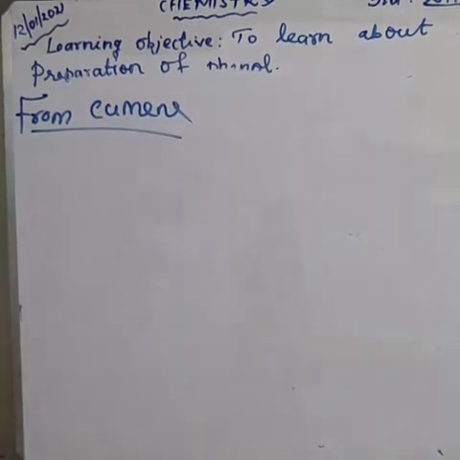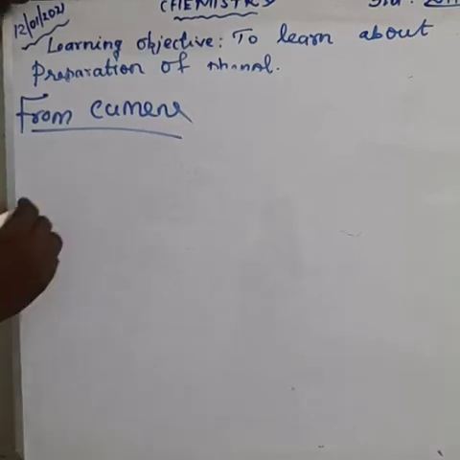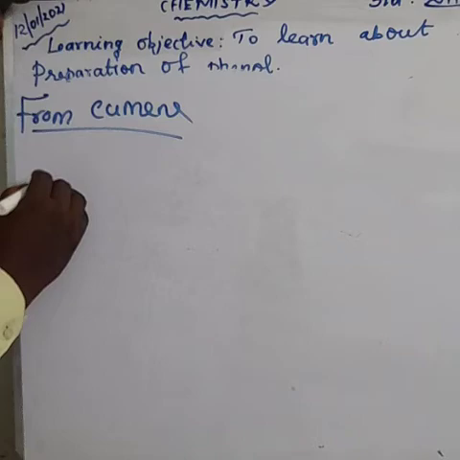From cumene, how will you prepare phenol? This is the question. First we are taking the reagents: benzene with propylene, otherwise called propene. What is the formula for benzene? C6H6. I am drawing the structure.